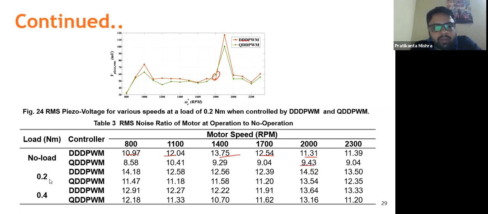At different loads the noise production is higher. This happens because when the motor is operating within a narrow range of operational duty ratios, the noise production will be reduced because the torque ripple and the speed ripples are getting reduced.